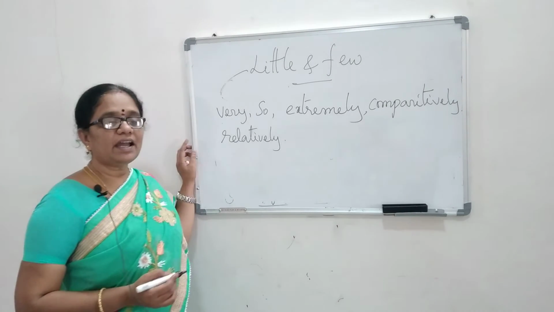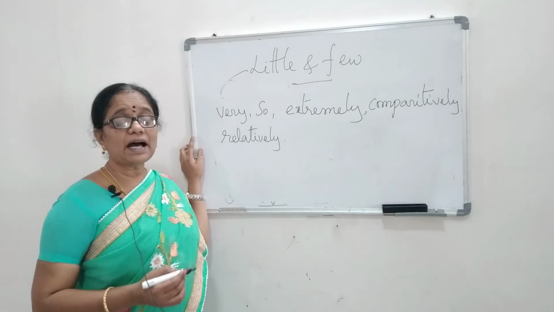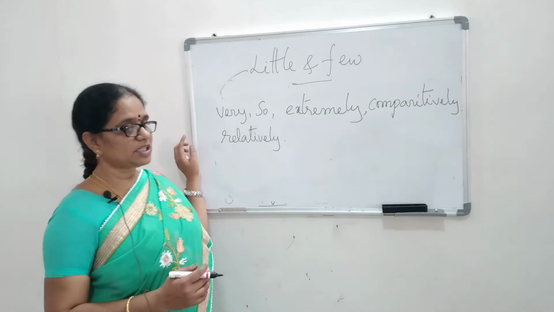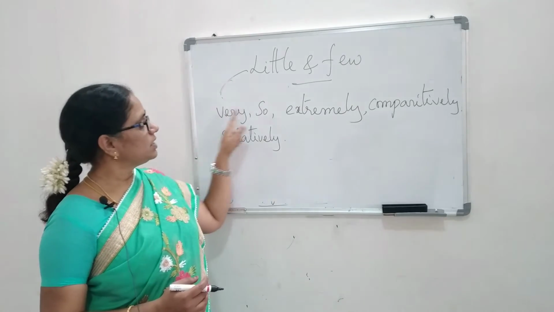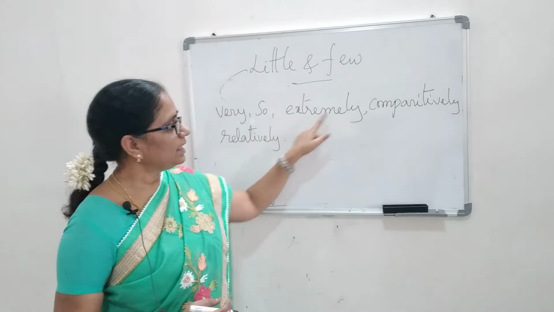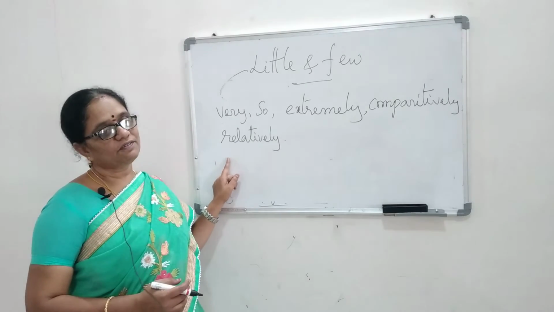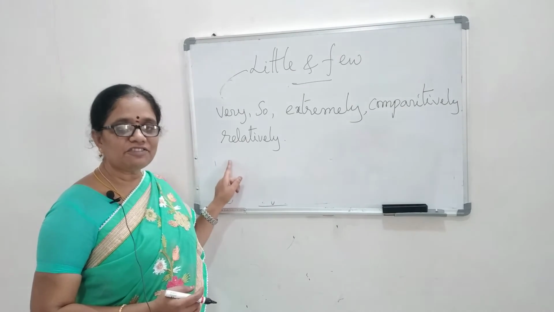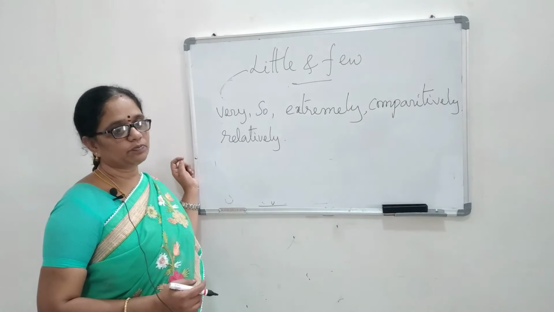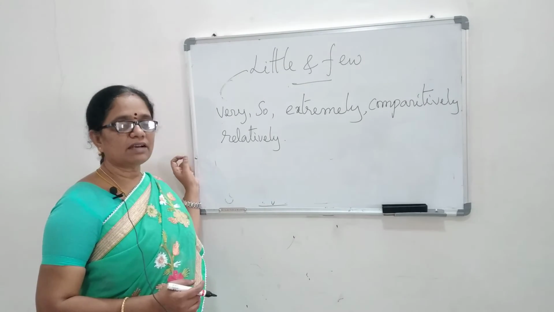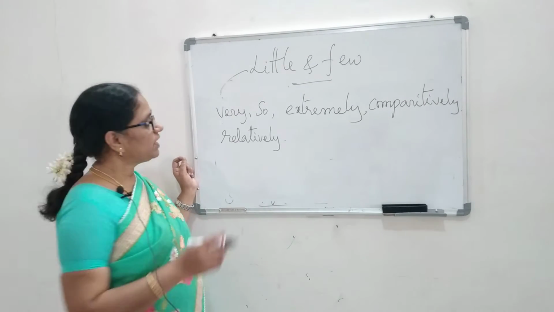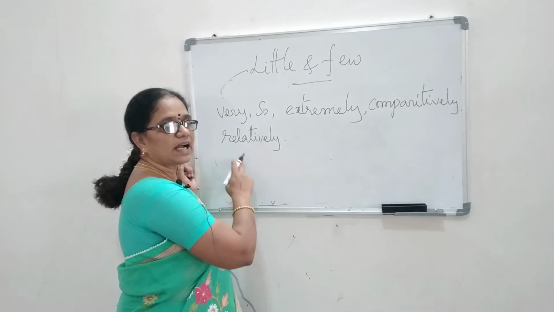Especially when they are used in comparative study, we use these kind of adjectives: very, so, extremely, comparatively, relatively. When these are used, we use little and few in spoken English also.